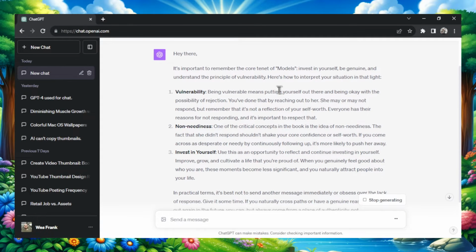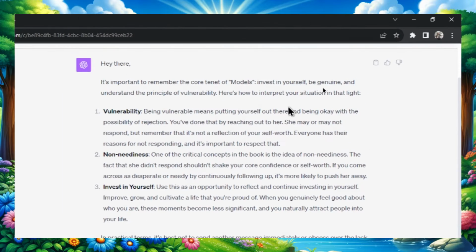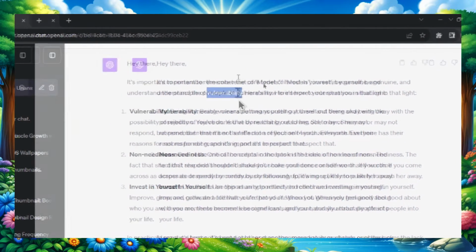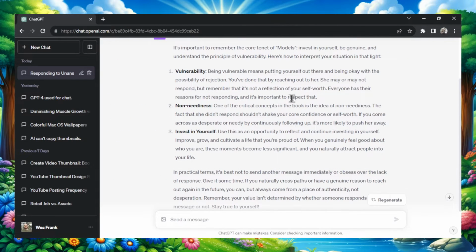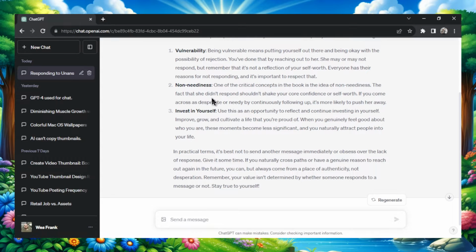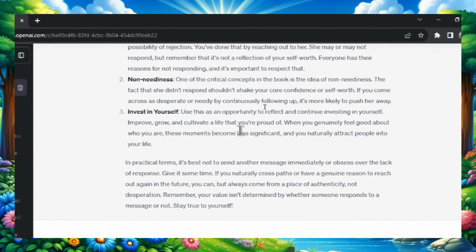So he's telling me, hey there, it's important to remember the core tenet of Models, which is invest in yourself, be genuine, understand the principle of vulnerability. Here's how to interpret your situation in that light. He's telling me about being vulnerable, telling me that's not a reflection of my self-worth, telling me about non-neediness, which is another central theme of that book, and that shouldn't shake my core confidence. And it says if I continuously follow up, it might look needy and desperate, and it's more likely to push her away. And that's telling me that this is an opportunity to invest in myself.